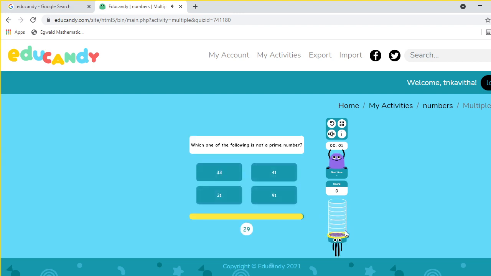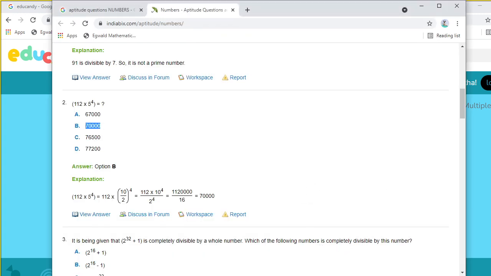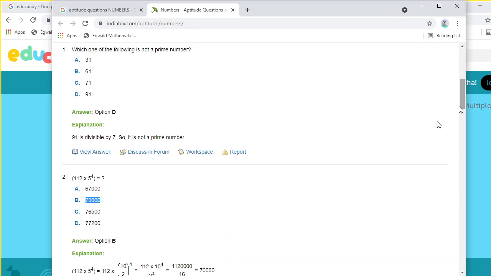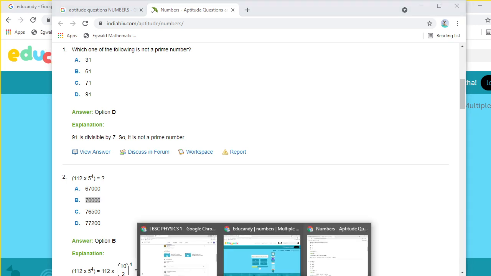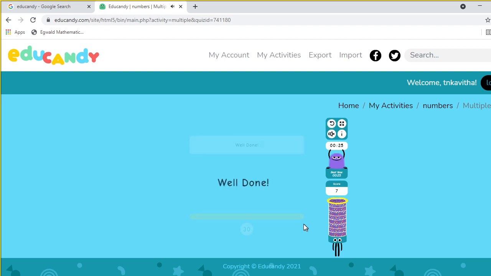Yeah, my candy box is ready. I have to fill which one of the following is not a prime number. Which is the correct answer here? I forgot my answer. Option D, 91 is. Before 30 seconds I have to answer. Yeah, correct. My candy is filled.